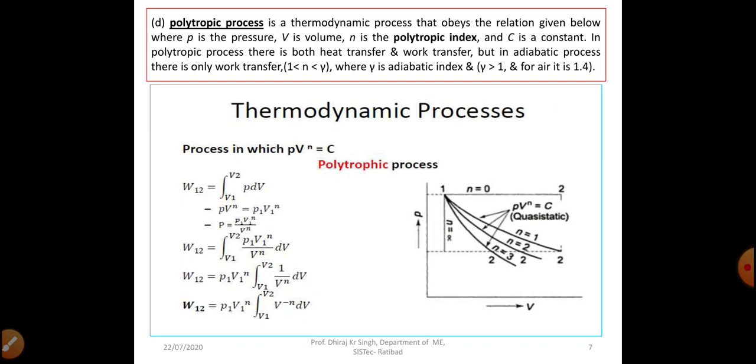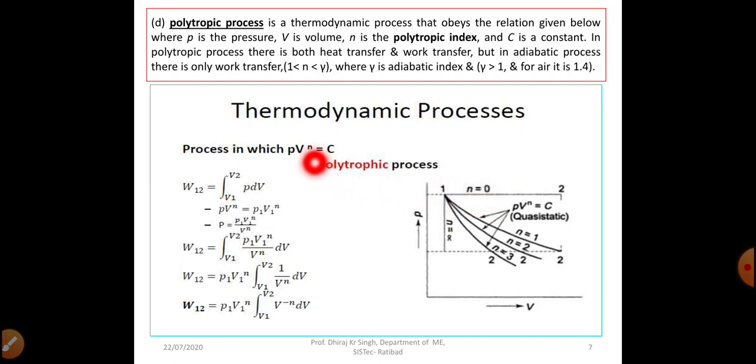So now dear students, for an example, if we want to understand this graph, it is very easy. If you put the value of n equal to 0, then what will you get? You will get P equal to constant. When you put n equal to 0, the power of V equal to 0 becomes 1, so it will be P equal to constant. This means when you put 0 as the index, you get a constant pressure process like this. 1 to 2 is a constant pressure process when you have put n equal to 0.